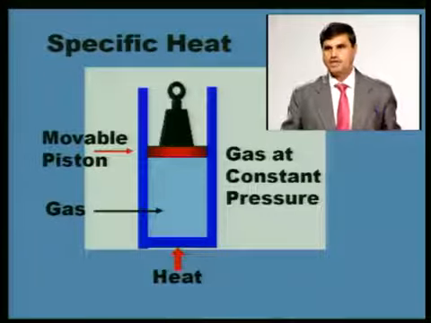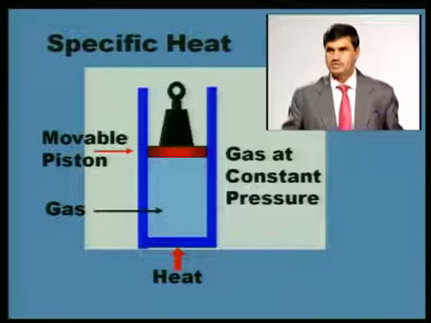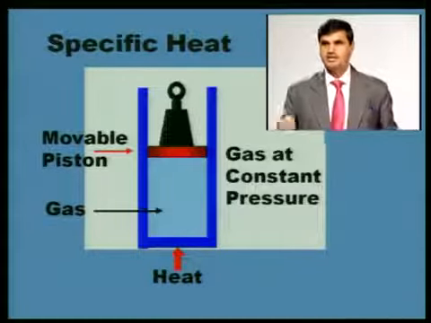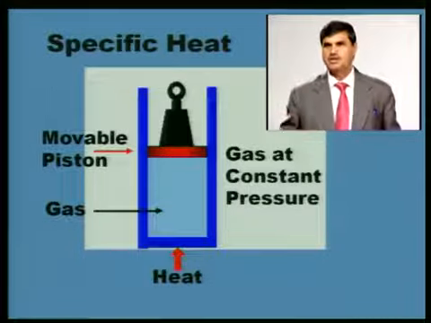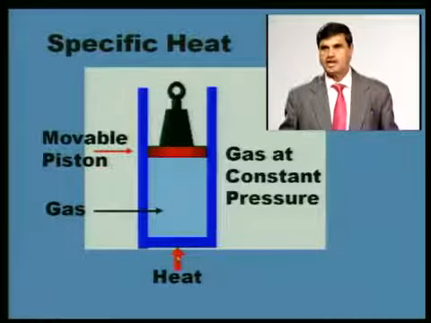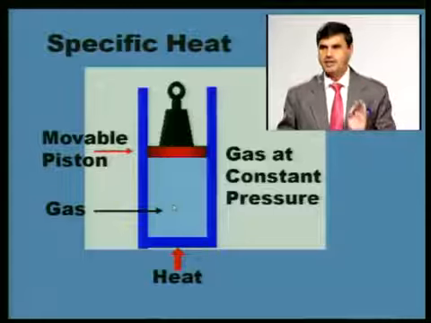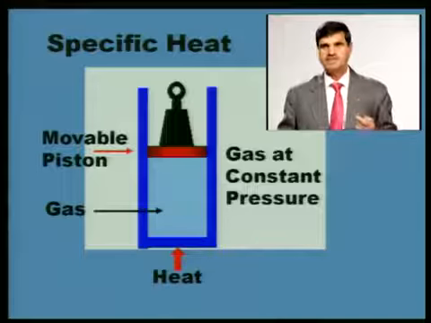We are assuming here that the mass of this gas which we are having is unit mass. It may be 1 gram, it may be 1 kilogram. Suppose we are assuming the mass of this gas is 1 kilogram. We are adding heat to this, and we are waiting for the time when its temperature will increase by 1 degree Celsius.